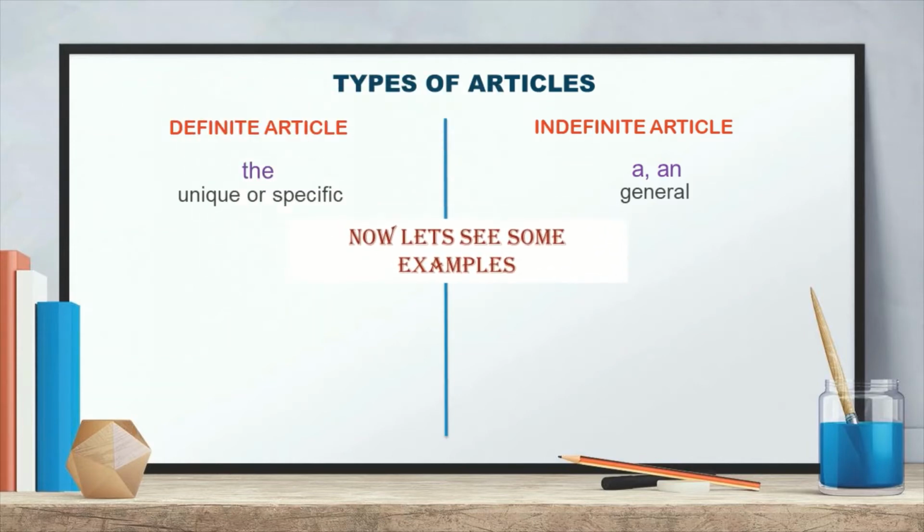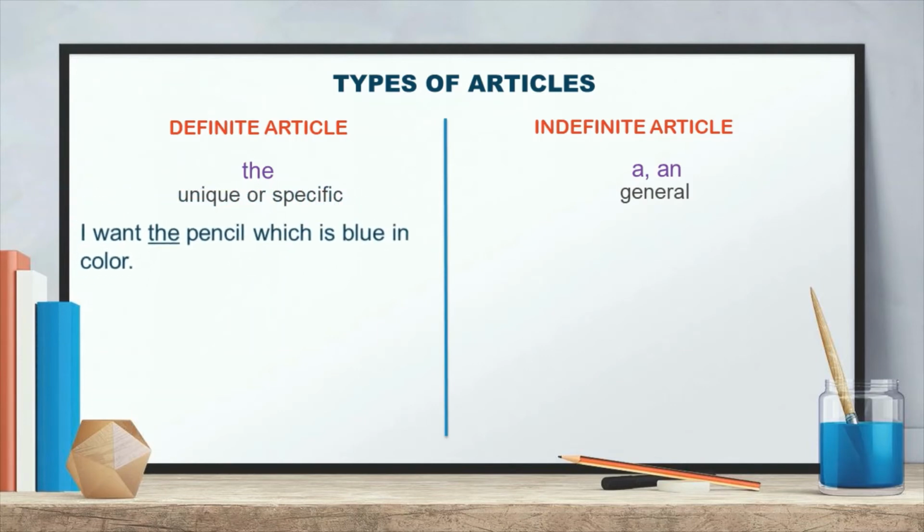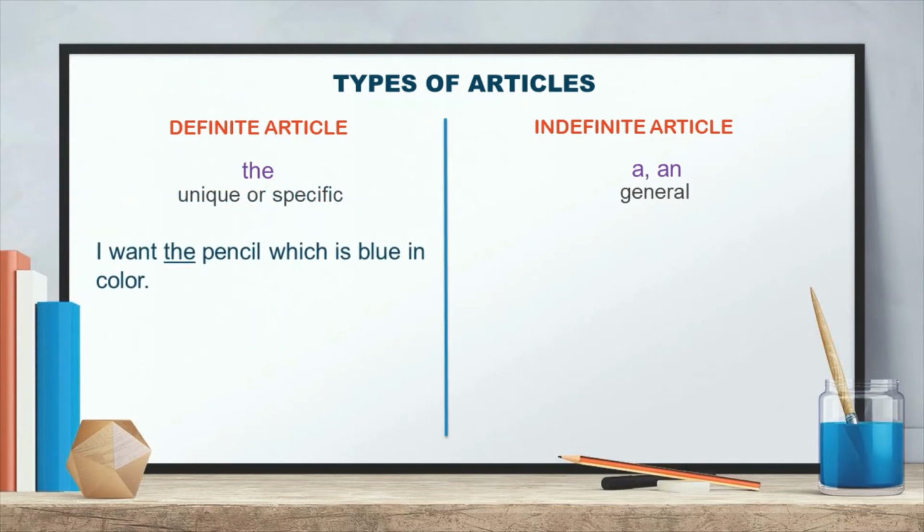Let's see some examples of definite and indefinite articles. For example, when I say, I want the pencil which is blue in color. Here the is an article, used before the noun pencil.